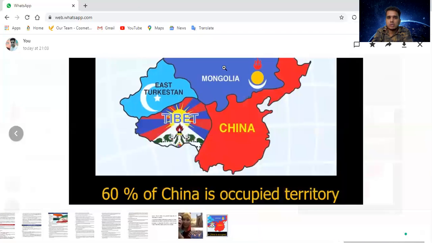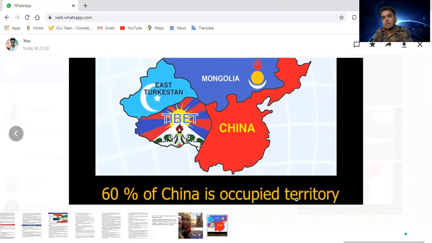This is the Eastern Turkestan area. Here, most of the Uyghur Muslims survive. China was basically this much of area, but it has slowly occupied this much of area: the Mongolian area, Eastern Turkestan area, Tibet area. So 60% of China is occupied territory.